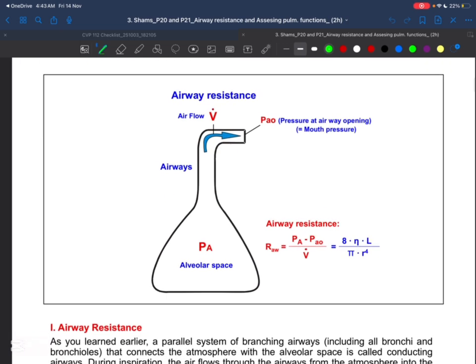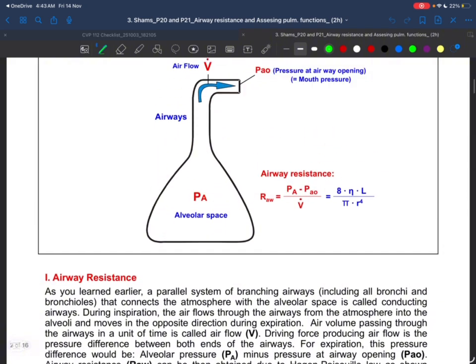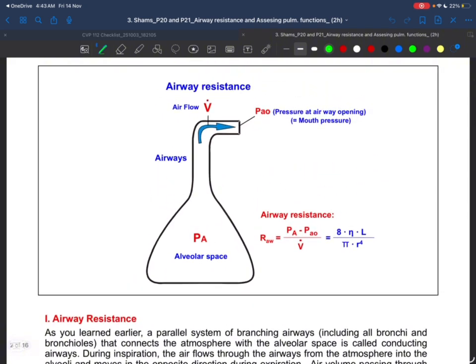Okay, let's start. So, airway resistance. Basically, air flows because of the pressure difference from the mouth to the alveoli. Resistance depends on what? It depends on the gas viscosity, and most importantly, it depends on the radius, especially the radius to the power of 4. You see that? So the doctor has mentioned that a small change in radius can cause a bigger impact because it's to the power of 4.